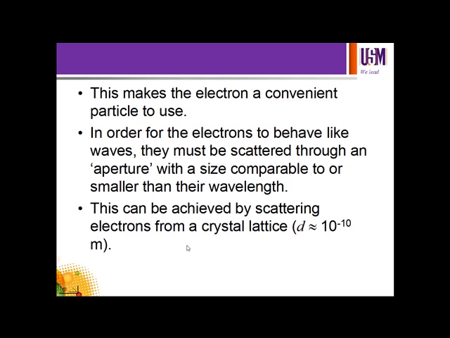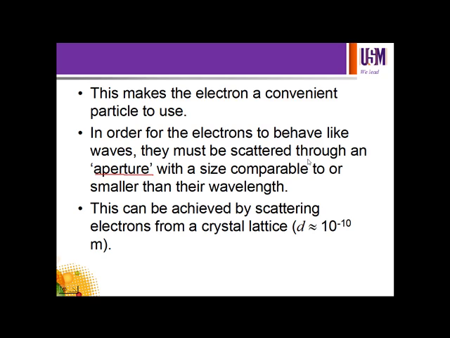In order for the electron to behave like waves, they must be scattered through an aperture. Remember that aperture, like a slit, with a size comparable to or smaller than their wavelength. Just like in light, in order to observe the interference pattern in the Young double slit experiment, the slit should be very small.